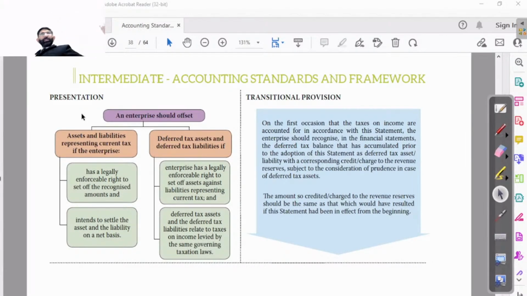MAT is not covered in this syllabus, so don't worry about MAT. Maybe that word has not come in this AS even. That is a part of CA final. Permanent difference will explain again. Okay, no problem. Vedika asked for the permanent difference.